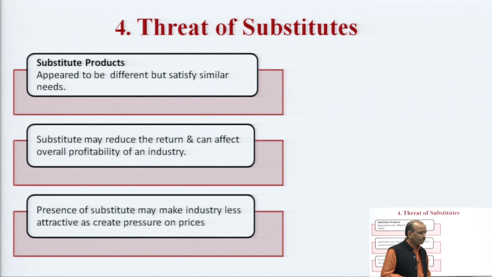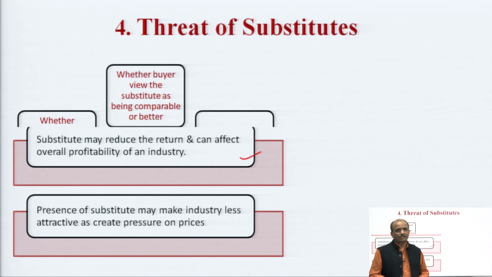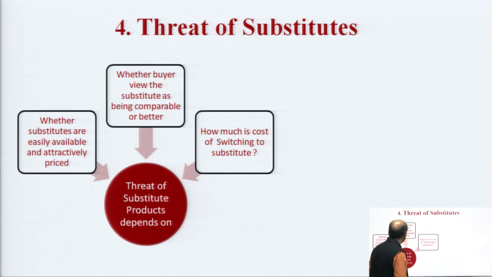Now look at the threat of substitute. Substitutes are products that satisfy similar needs. They reduce the return and can affect the overall profitability of the industry, and therefore they are considered a threat. Their presence makes the industry less attractive, because if we have such a product which can replace ours, obviously that industry would not be very attractive.